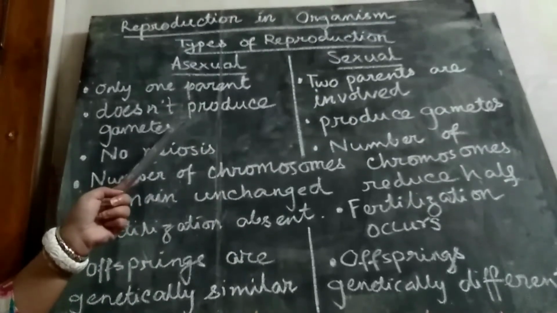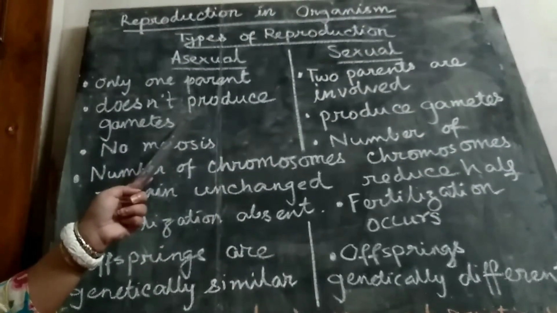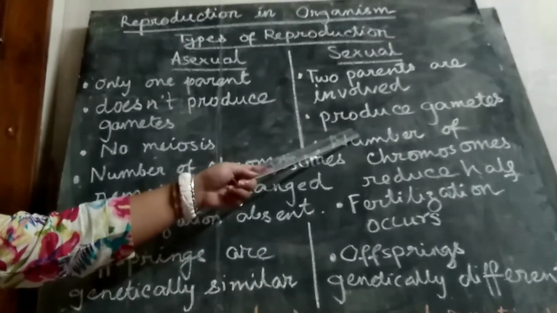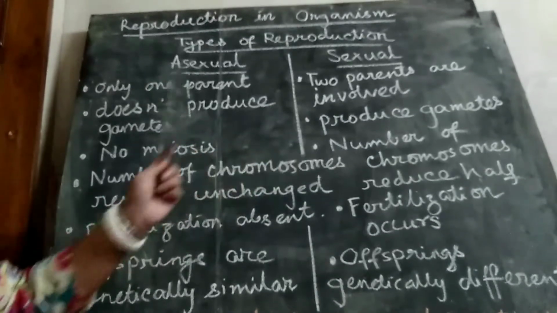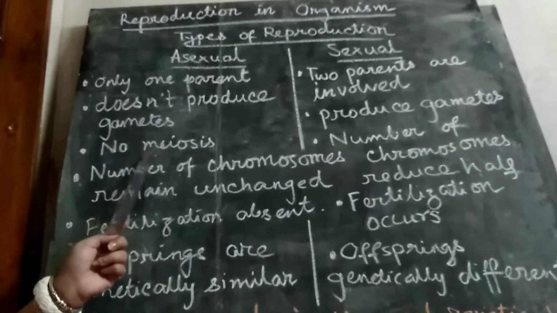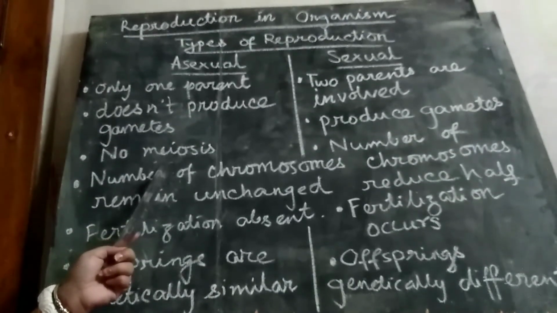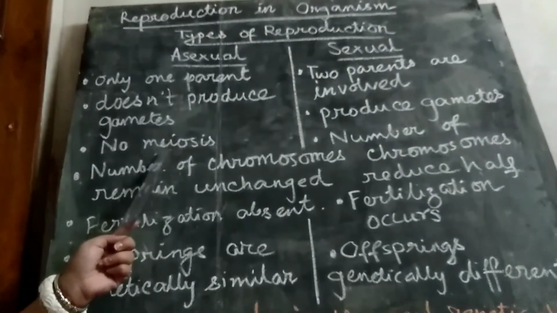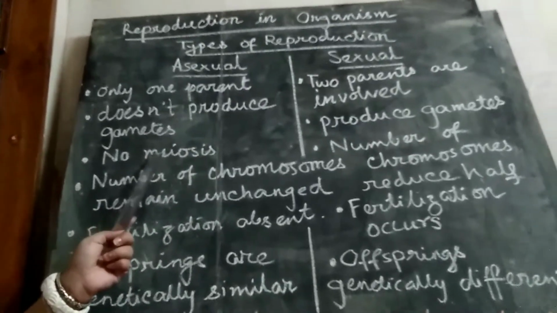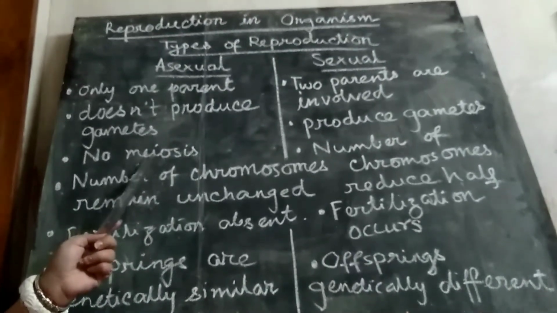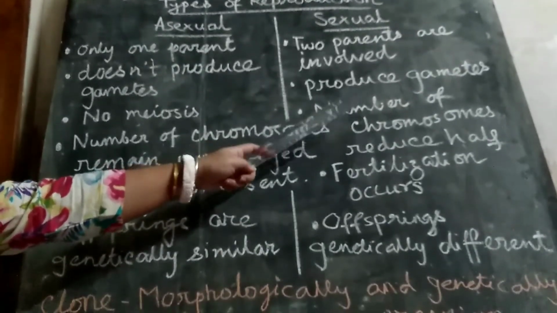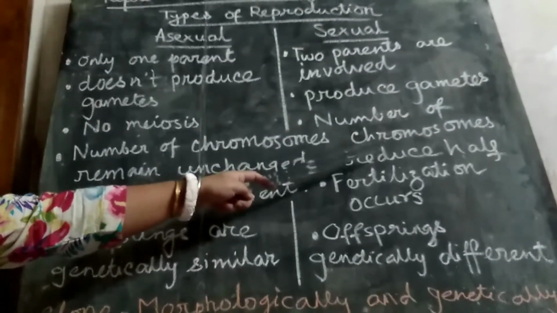In asexual reproduction, the individual does not produce any gamete. But in sexual reproduction, they produce male and female gametes. Gametes means sperm and ovum. In asexual reproduction, there is no meiosis, no reductional division, so the number of chromosomes remains unchanged. No reduction of the chromosome number into half. But in sexual reproduction, the number of chromosomes becomes half in the gamete than that of the parent cell.